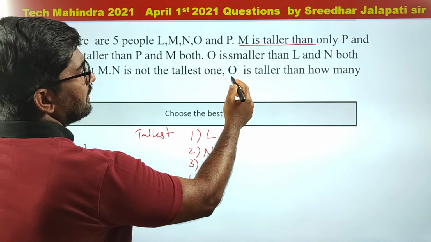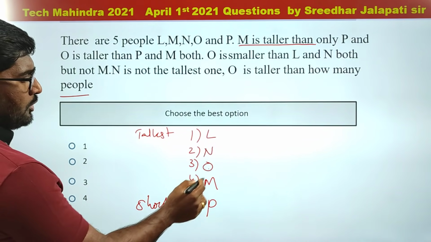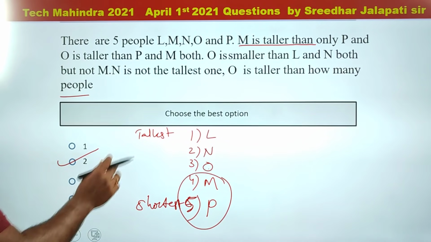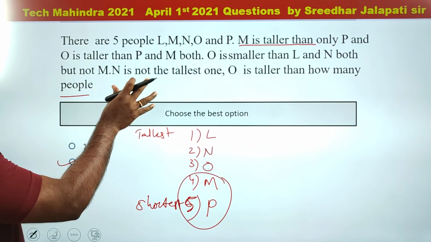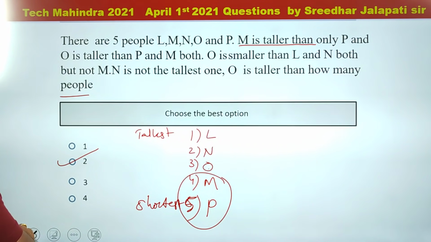Now the question is, O is taller than how many people? 2 people. So the answer is the second option. A simple arrangement according to the heights information provided in the question. Right? Let's move to the next one.